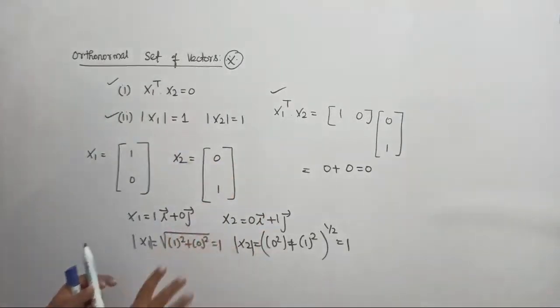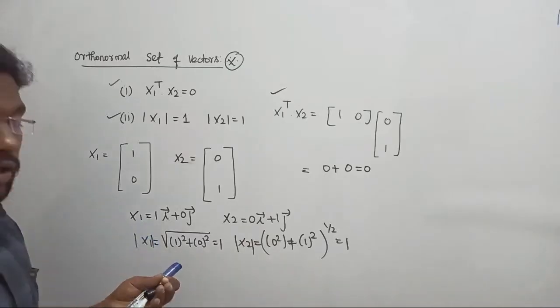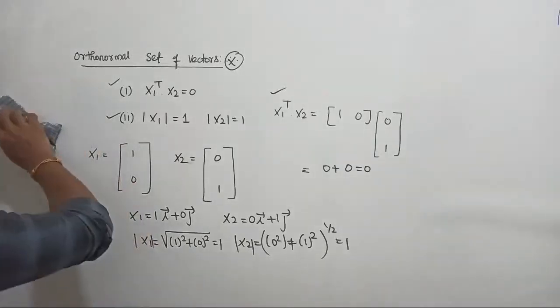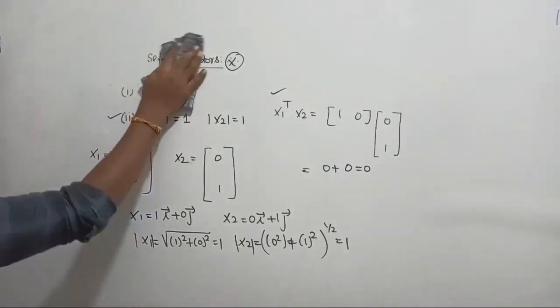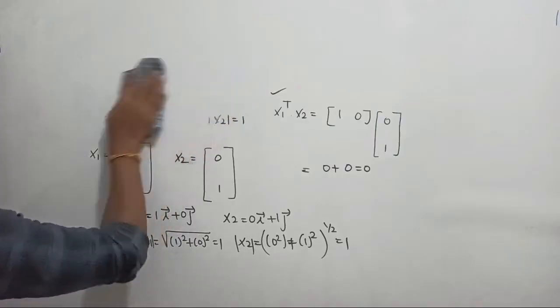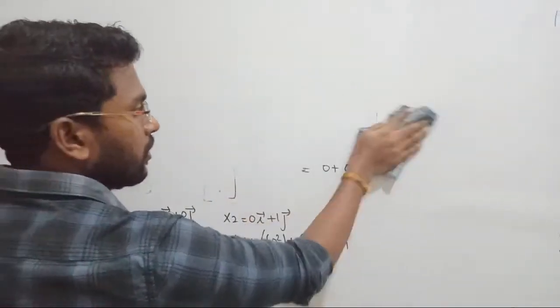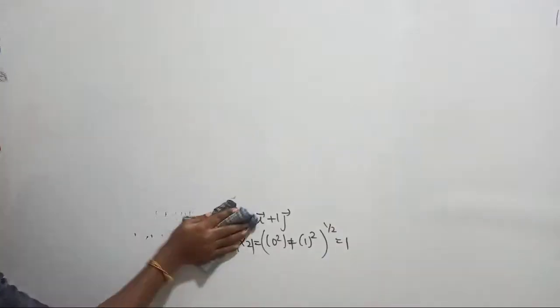So to remember, understanding the process is enough. So that is called orthonormal vectors. Next we are going to look at normalized sets of vectors. Let me rub this one out. Let me explain about normalized vectors. So let us see normalized vectors.